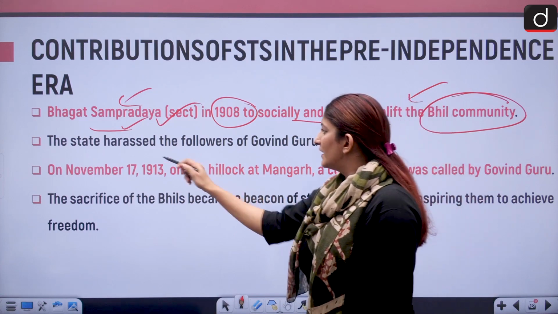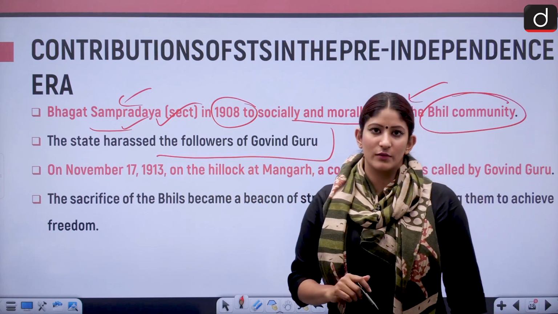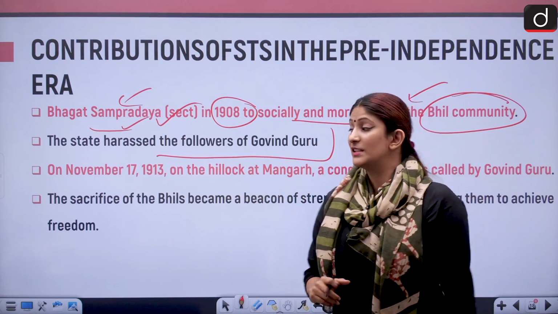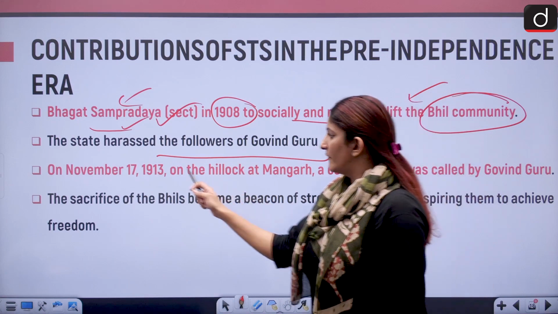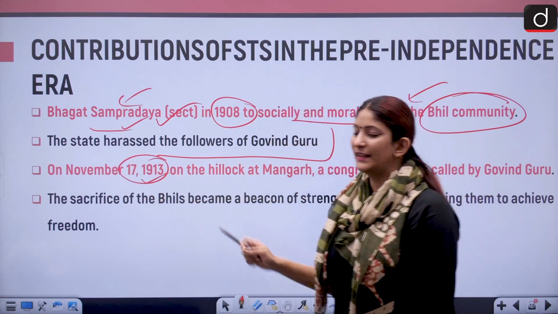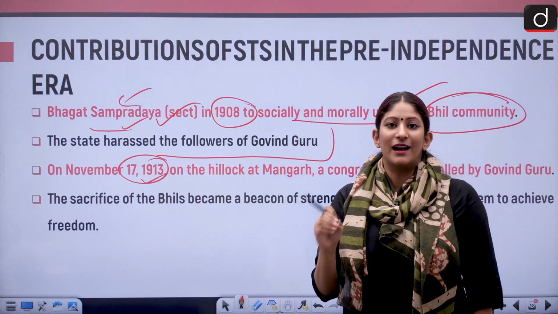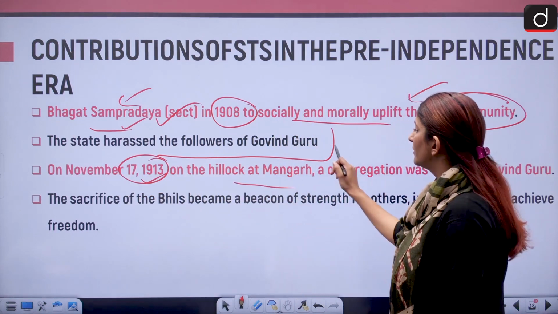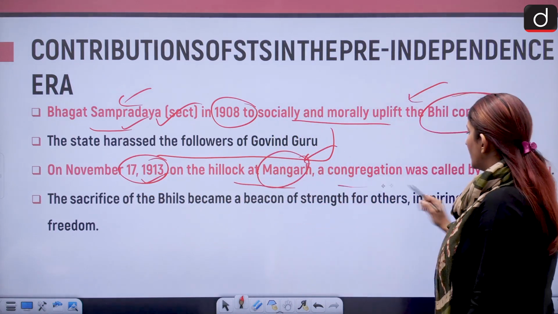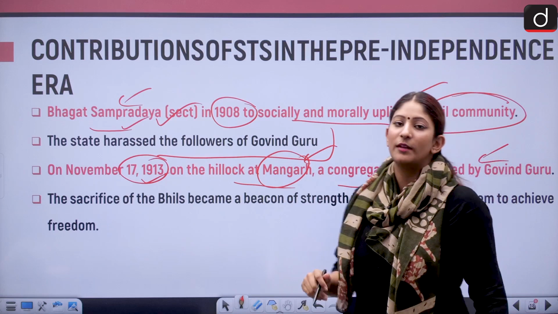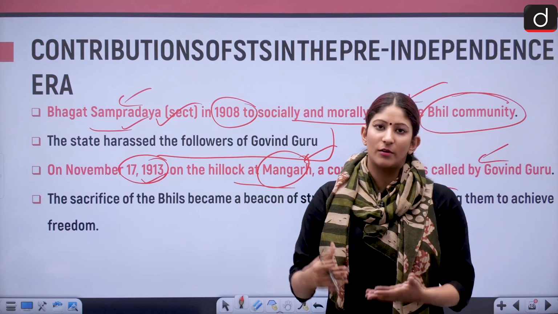And the state started harassing the followers of Govind Guru. State, that means the British. On November 17, 1913, the dark day, at the hillock at Mangad, a congregation was called by Govind Guru. That means a group of people were called by Govind Guru.